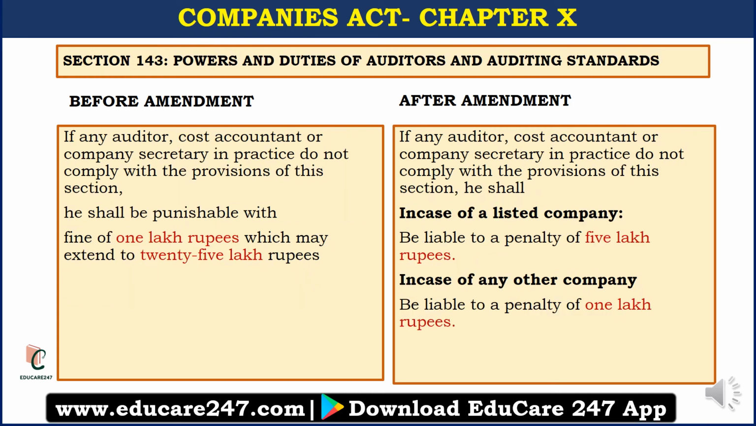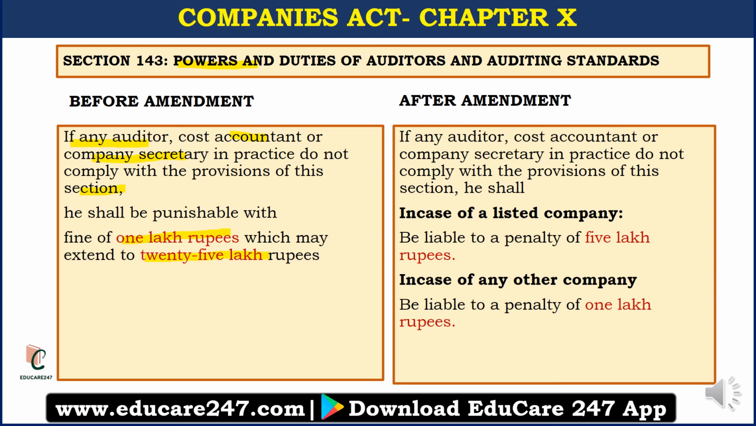Now the next amendment is in section 143, which is the powers and duties of auditors and auditing standards. Now before amendment, if any auditor, cost accountant or company secretary in practice does not comply with the provision of this section, he shall be punishable with a fine of 1 lakh rupees, which may extend to 25 lakh rupees, right?